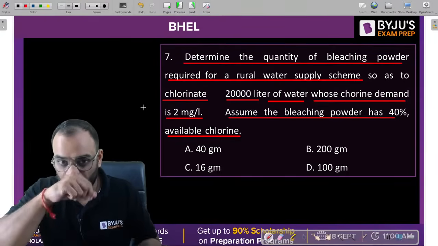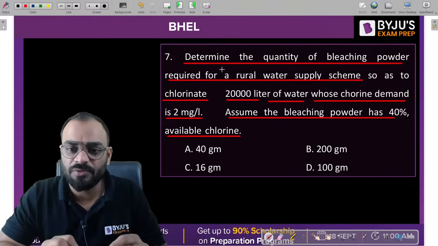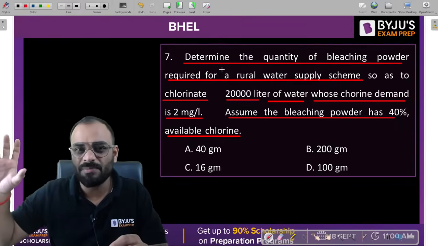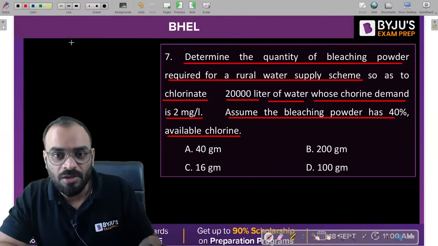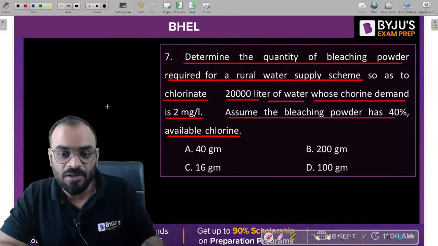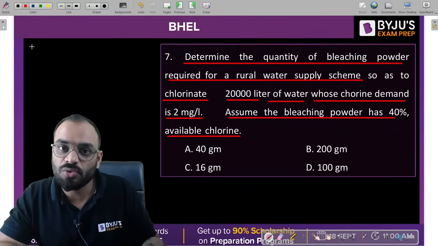Now guys, in this particular question, we have a bleaching powder which is 40%, in which 40% is available chlorine. The rest of the things are impurity. Our task is to find out the quantity of bleaching powder in this case, right? So let's solve it. First, we'll find out what is the chlorine demand of the rural water supply scheme.